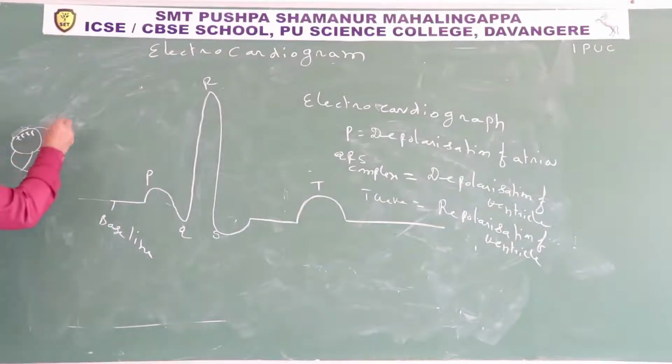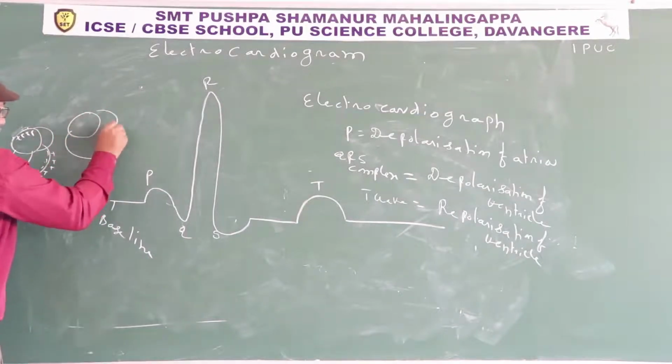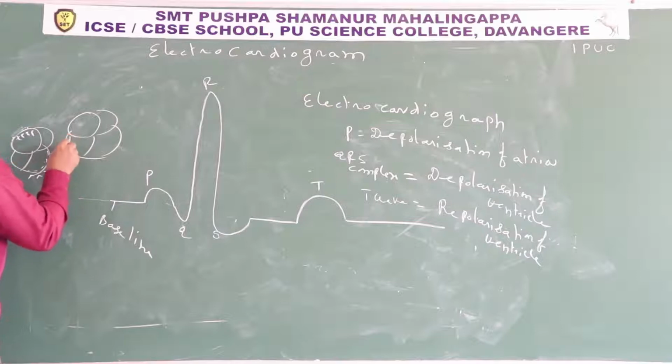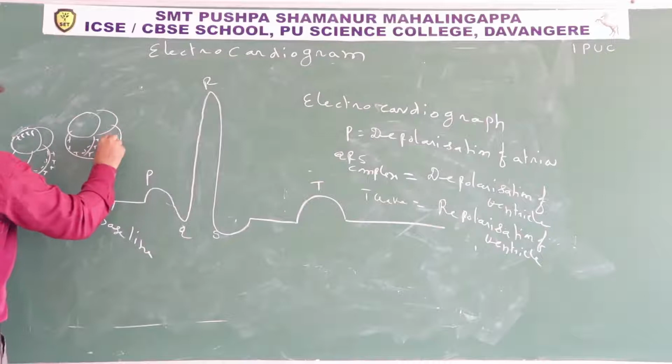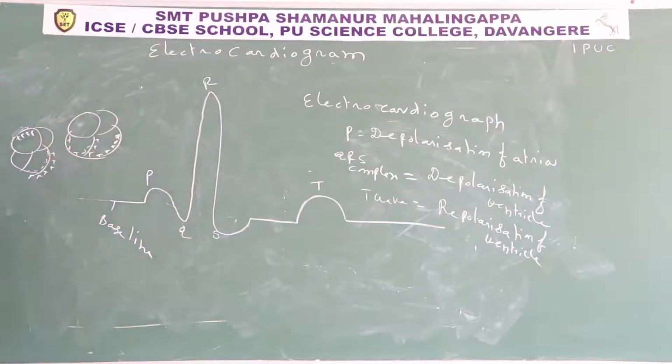In depolarization, the inner surface of the ventricles is electrically positive. Repolarization means the inner surface is electrically negative and the outer surface is electrically positive.